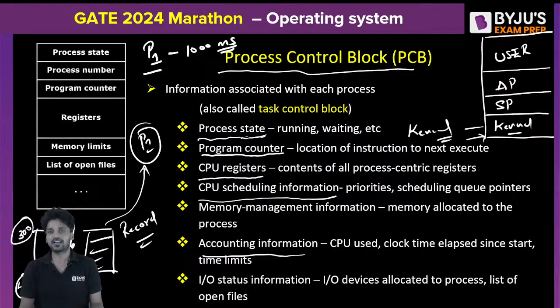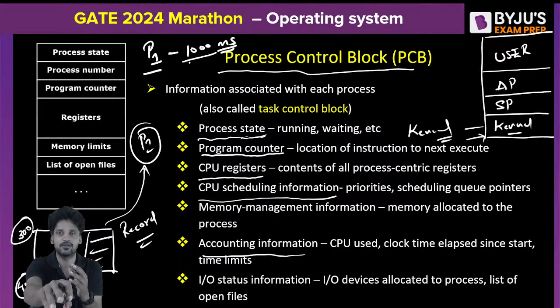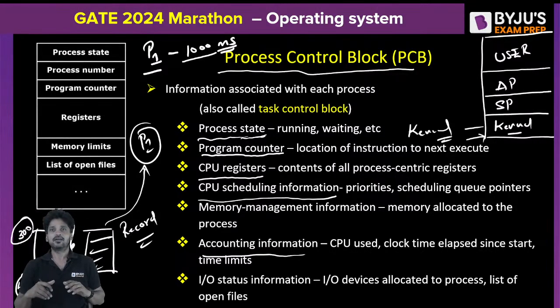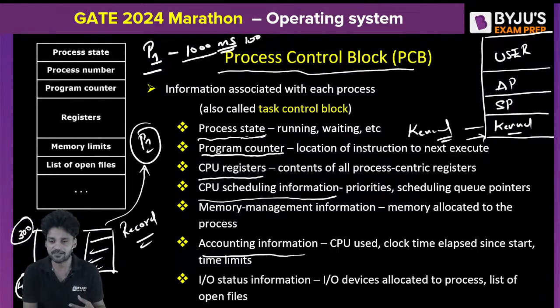So every time I get preempted, the total time that is used by myself will get subtracted from this 1000 milliseconds. So every time I executed for 5 milliseconds, I came out to perform some IO operation, or rather I got preempted because of the priority. So every time I go into the CPU and come out, my time will be deducted, by the total time that is spent by myself. So initially I spent 10 milliseconds, that will be subtracted from 1000.